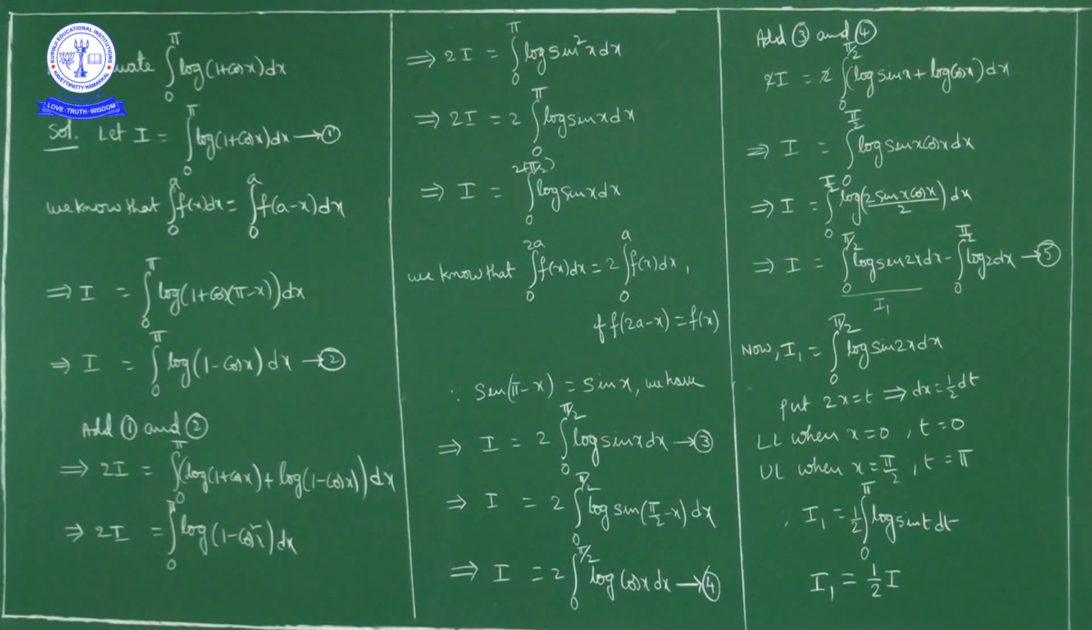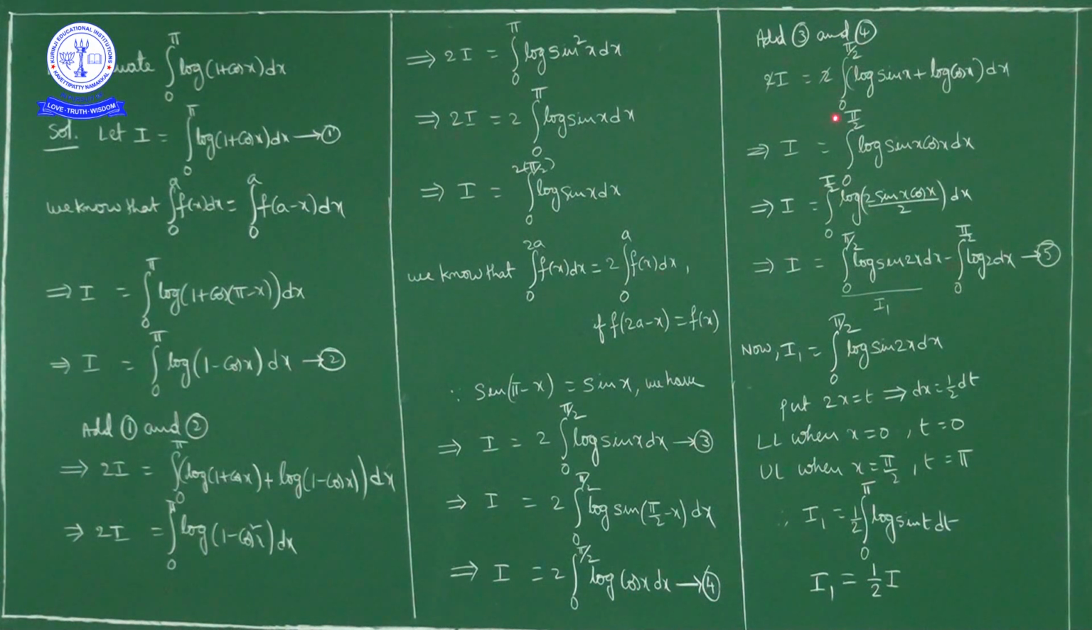Now applying the property integral 0 to a f of x dx equal to integral 0 to a f of a minus x dx, what will we get? I is equal to 2 times integral 0 to pi by 2 log of sin of pi by 2 minus x dx. Sin of pi by 2 minus x is cos x. So I is equal to 2 times integral 0 to pi by 2 log of cos x dx. Mark this as 4.